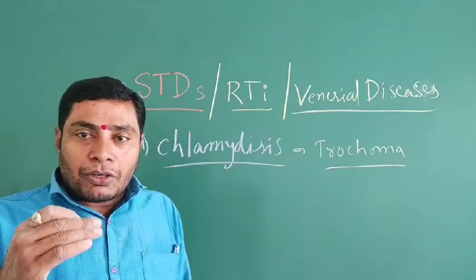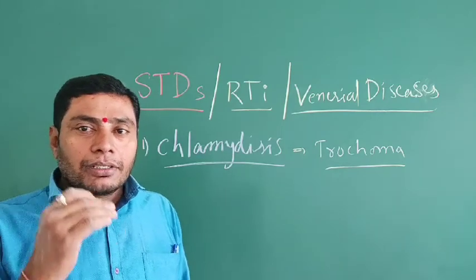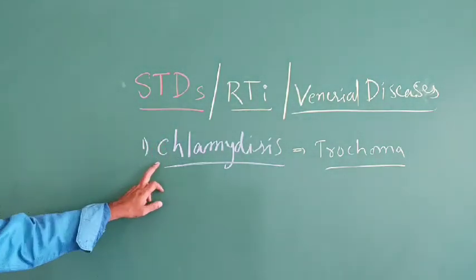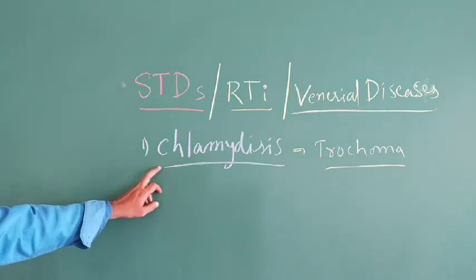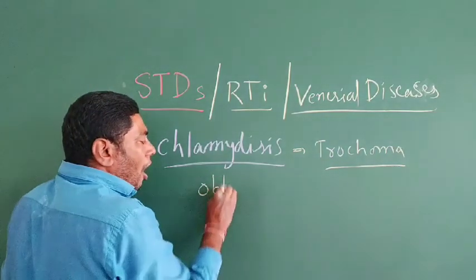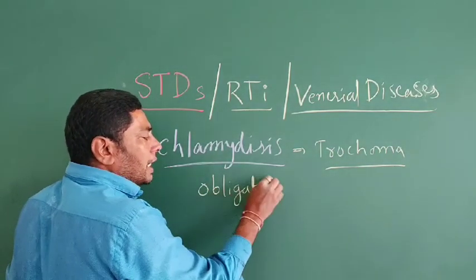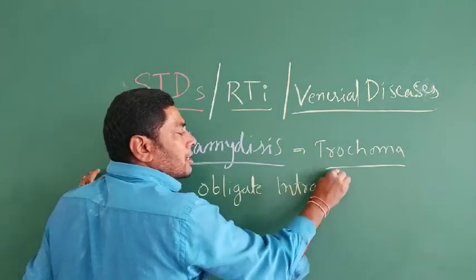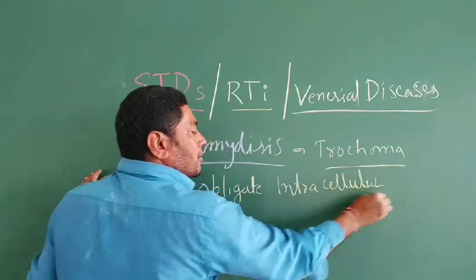The causing organism is Chlamydia trachomatis. It is a pathogen, an obligate intracellular parasite.